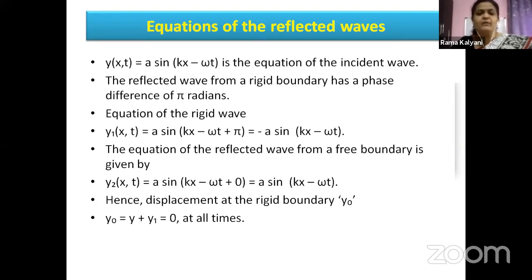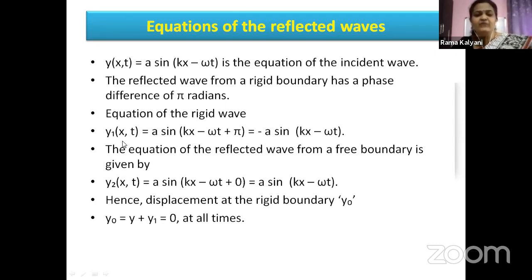y(x, t) = a sin(kx - omega t) is the displacement equation of the incident wave pulse. From the rigid boundary, we know that it is getting reflected with a phase difference of pi radians. So, what will be the equation of the reflected wave?